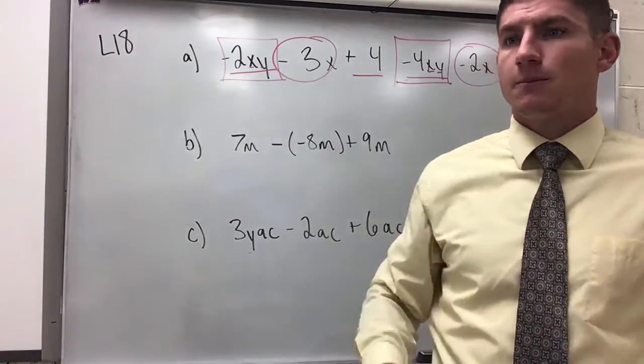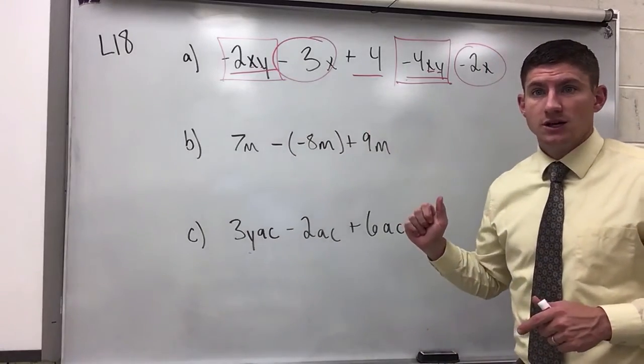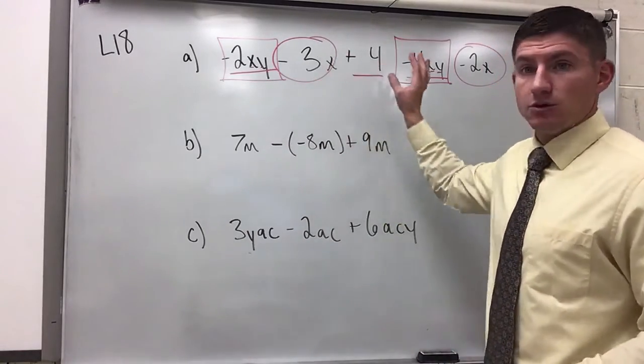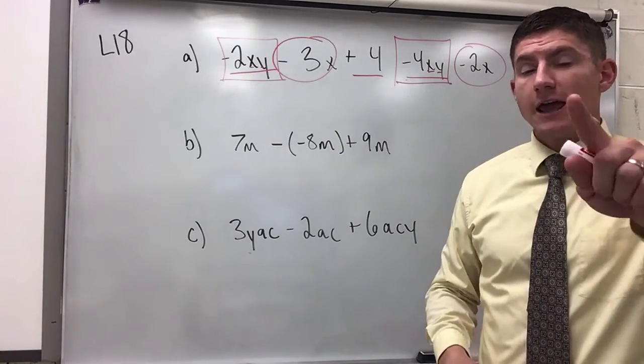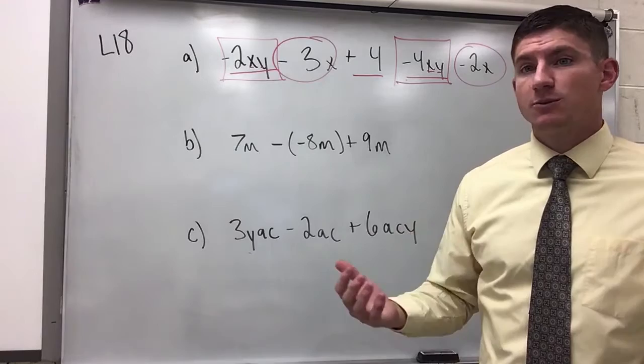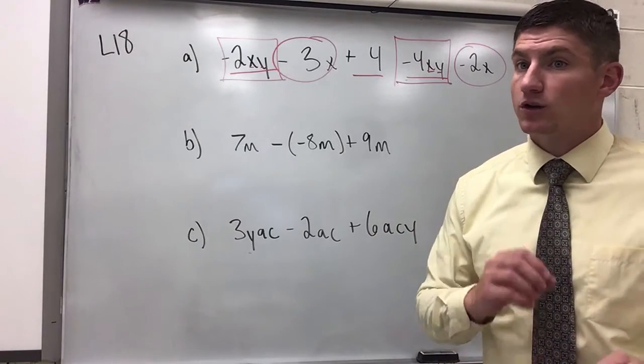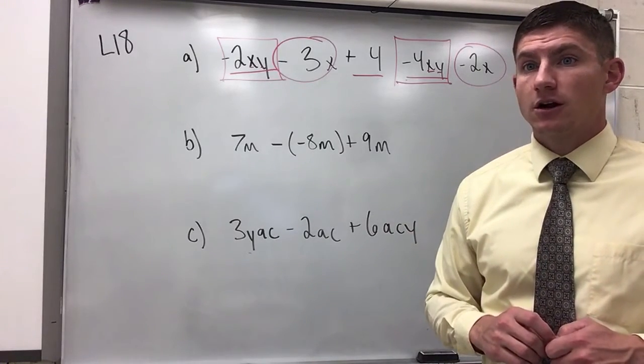Well, I use that same principle when I'm solving and combining like terms. If they have the same terms, I put the same shape around them. That way I know how to put those items together. Let's take a look at A, B, and C, combining terms without exponents, and then we'll come back to learning how we want to do that with exponents a little bit later in our lesson today.